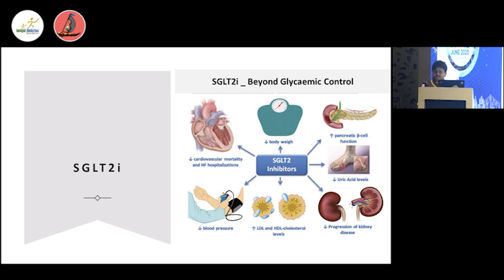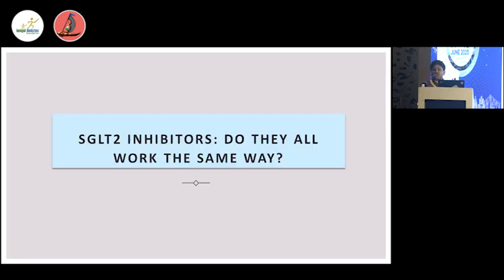Number one is glycemic reduction. Number two is the non-glycemic metabolic benefit we can observe: reduction of body weight, reduction of blood pressure to some extent, a beneficial effect on diabetic dyslipidemia, and to some extent a reduction in uric acid level. Outside the metabolic benefit, there are organ benefits we can observe with SGLT2 inhibitors: reduced cardiovascular mortality, reduced heart failure hospitalizations, reduced progression of renal disease, and reduced urinary albumin creatinine ratio. Much beneficial effect can be observed with this molecule.